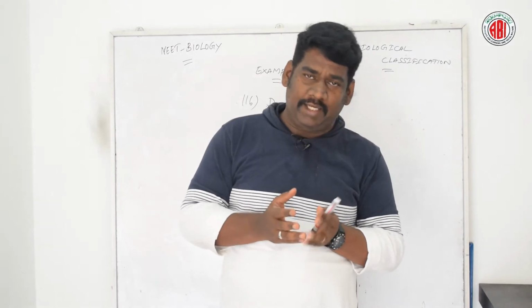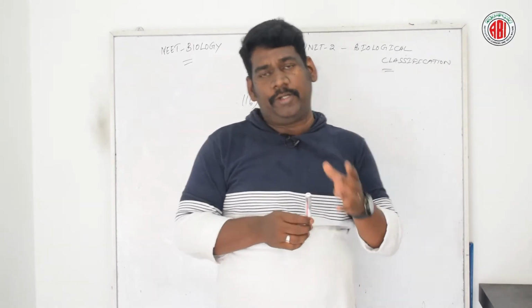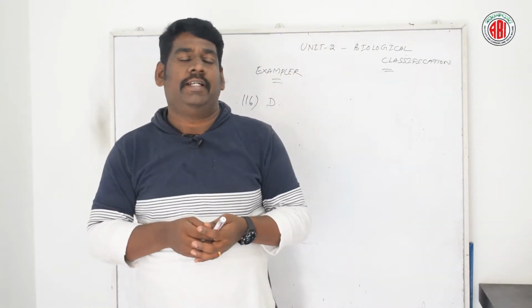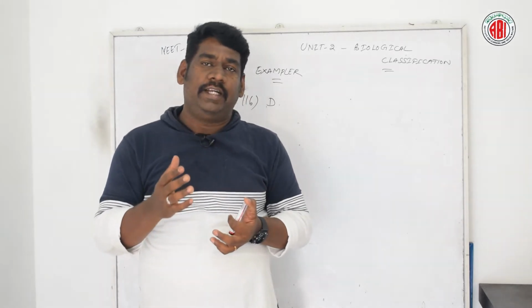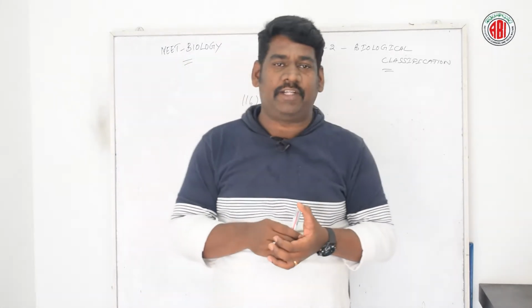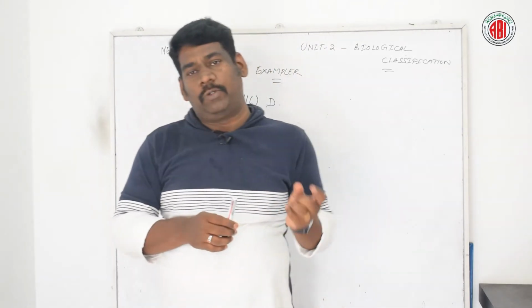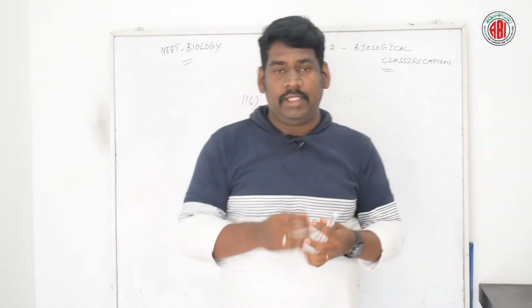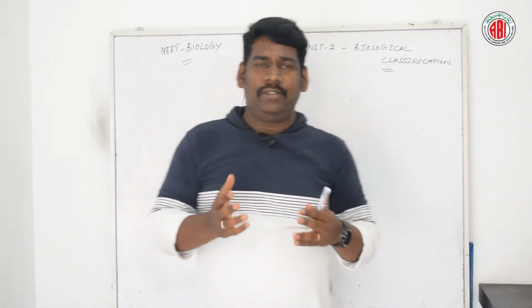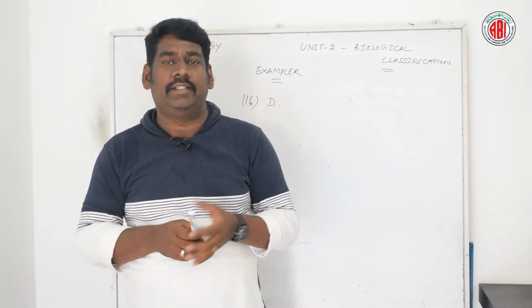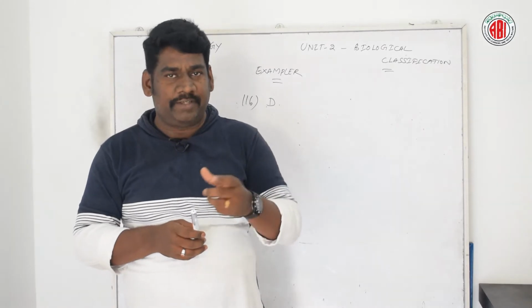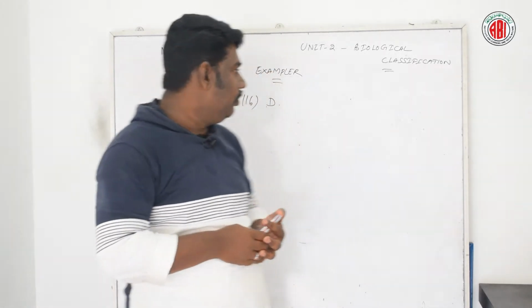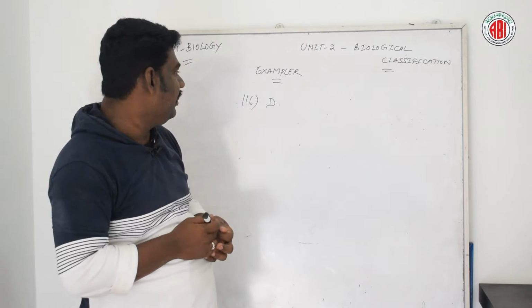Rhizobium is a bacterium associated with the root nodules of leguminous plants, and it is involved in the fixation of nitrogen for the plant, and the plant provides food and shelter for this bacterium. So this is a kind of symbiotic, mutually beneficial relationship between these two different organisms. So the right answer for this question is option D.